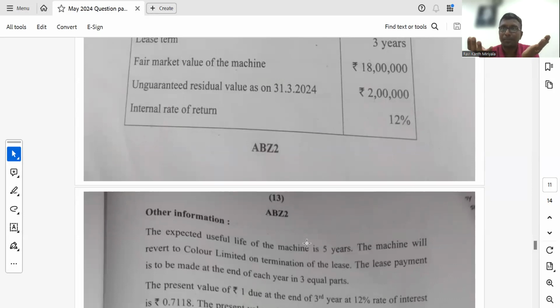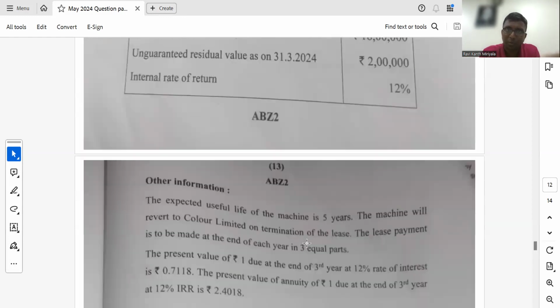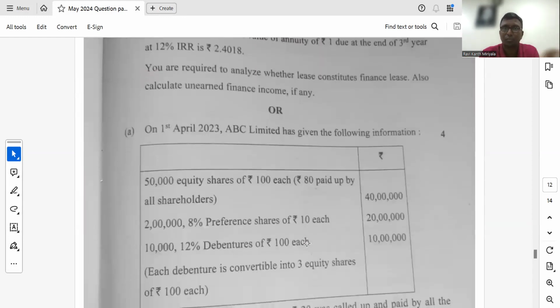See, what is IRR? IRR is the rate at which present value of future cash flows is equal to present value of Y0 cash flows. Here, the same concept you are supposed to apply. And this is not at all a difficult sum. This we have done in the class and this is there in the textbook.